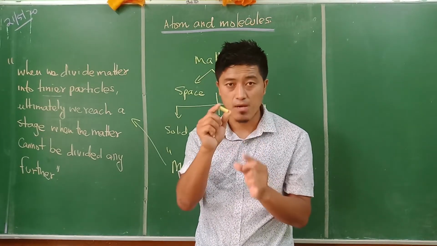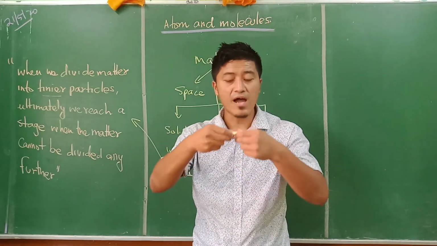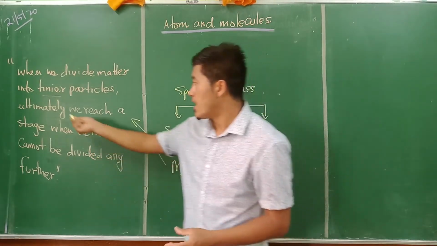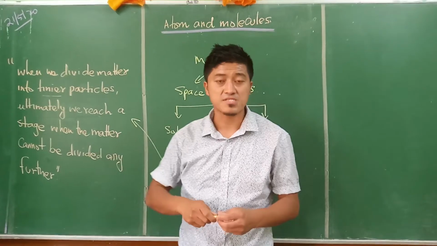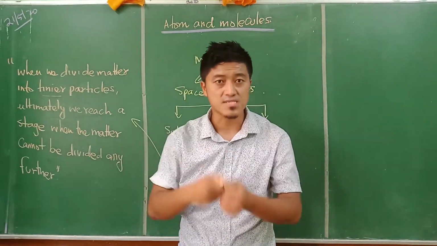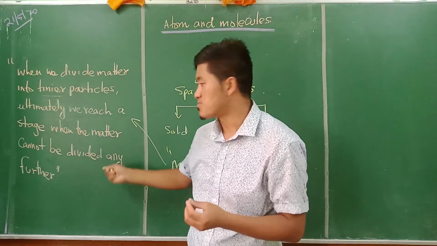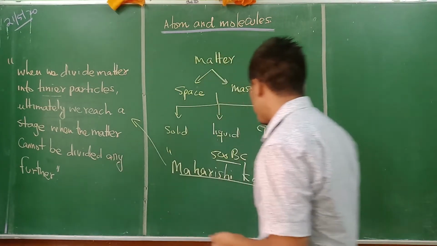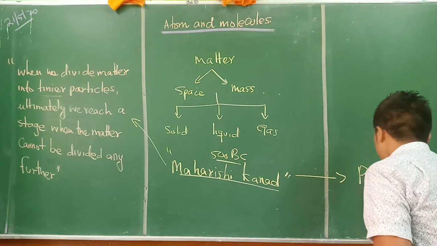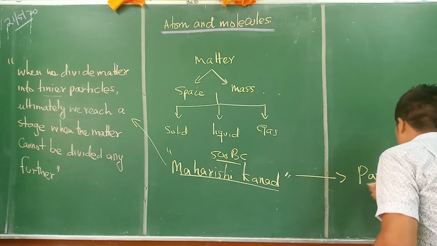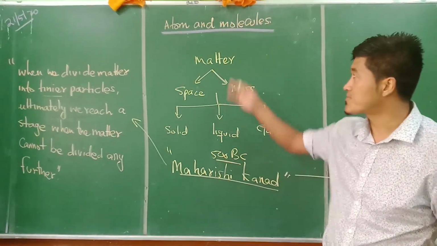Why? Because this chalk has mass and occupies some space. If I keep on dividing the chalk into smaller pieces, ultimately we will reach a stage when the matter cannot be divided any further. There will be a stage where I won't be able to divide that particular small particle. According to Maharishi Kanad, he named this particle Parmanu, right? Is that clear?